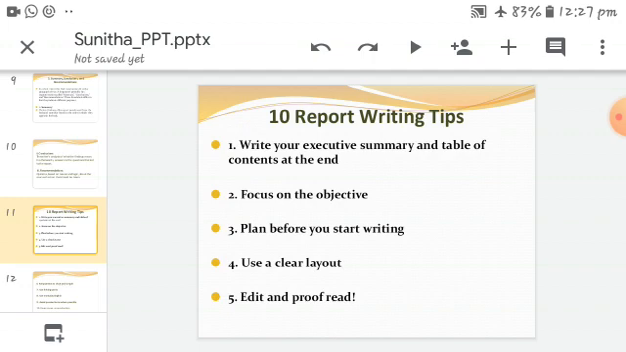Listen to me carefully. I am reading some of the important hints here. These are the instructions we have to follow while writing any report. Every student, as a writer, should keep these in mind before starting any report writing.